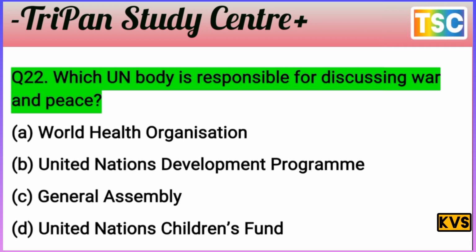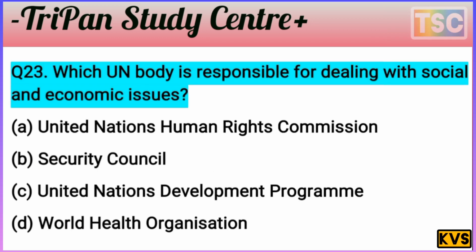You know that's important here. The General Assembly, the UN body, is responsible for the discussion of war and peace. That's important here. And let's see the next question here. The next question arrives here. That's important. And the question here: which UN body is responsible for dealing with social and economic issues? Social and economic issues here.